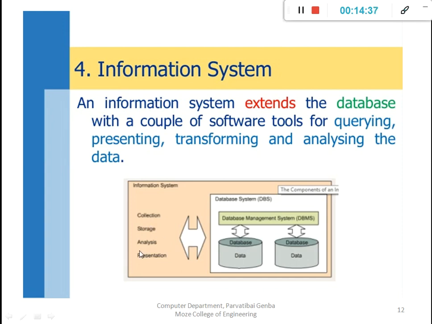When any application accesses the data from the database system through the database management system, it gets the data from the database and shows it to the user. That is the presentation. Then analysis, for example, if we retrieve student information between 16 and 20 years of age, or male and female, that is some type of analysis.